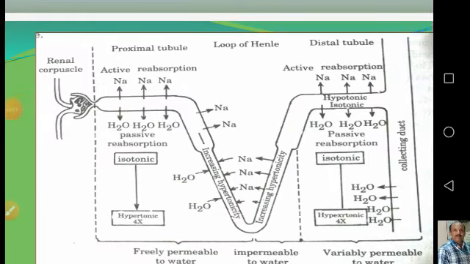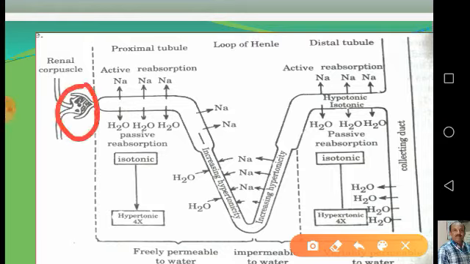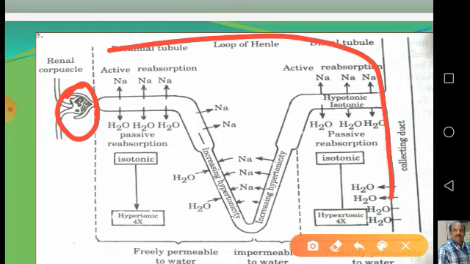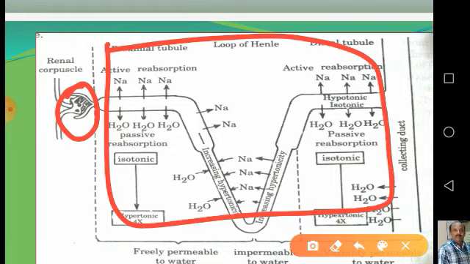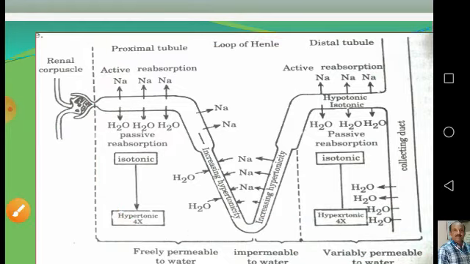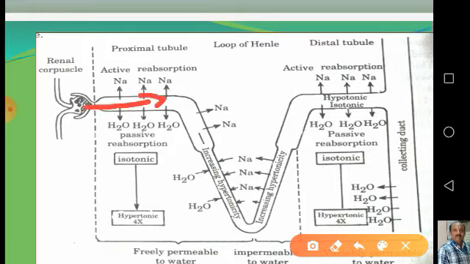Now we can see in this figure, the renal corpuscle or Malpighian corpuscle is present at the junction of the cortex and medulla. In this medulla, this is the medullary portion, which contains the Henle's loop and other parts. Blood passes here, and due to the process of ultrafiltration, the glomerular filtrate is produced here, and it passes downwards.